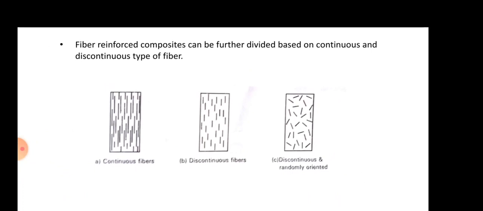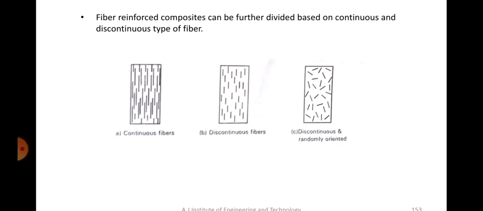Depending on how you arrange the fibers, the property of the material can also change when tested. If the same fiber is used in these different orientations, the continuous fiber may have a different set of properties, discontinuous fiber can have different properties, and randomly oriented fibers can have different properties. That can be known only by testing tensile strength, compressive strength, and bending strength. When we test that, we will know what happens if we arrange these fibers continuously, discontinuously, and randomly.